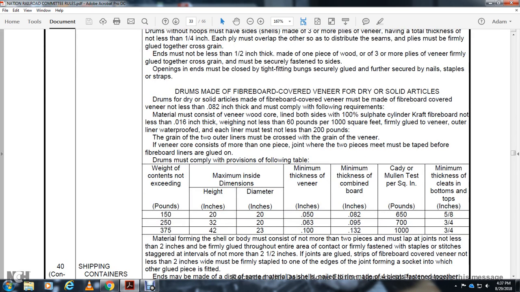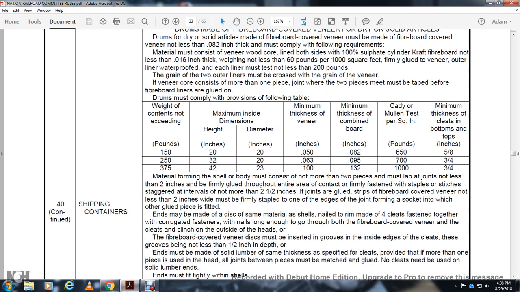Alright, drums made of fiber board covered with veneer, for dry solid liquid. Drums for dry solid articles made with fiber board covered with veneer, with not less than 82 thousandths of an inch thickness, must comply with the following requirements. Material consisting of the veneer wood covered with liner must be sized of 100% sulfate cylindrical kraft fiber board, not less than 16 thousandths of an inch, weight not less than 60 pounds per 100 square feet. Firmly glued veneer outer liner waterproof. Each liner must be not less than 200 pounds. The grain of the 2 outer liners must be crossed with the veneer. If the veneer core cover consists of more than 1 piece, the joint between the 2 pieces must be taped before fiberboard liners are glued.